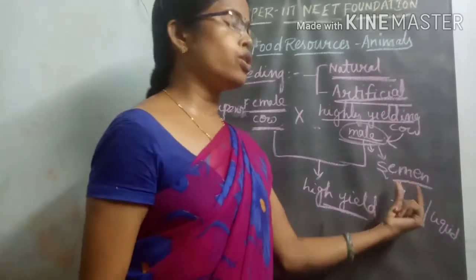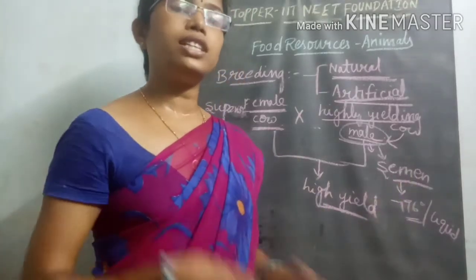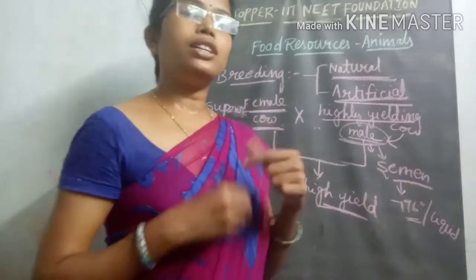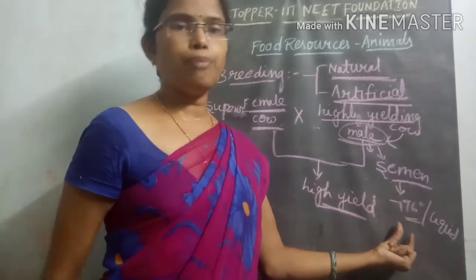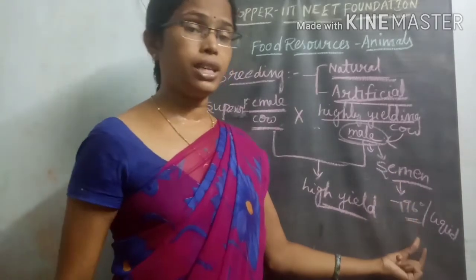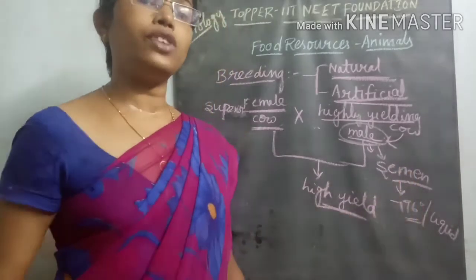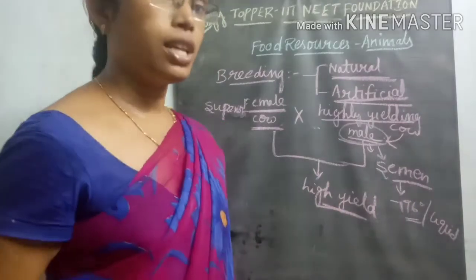So it is stored for 10 years, 5 years, 6 years, 7 years, and even 20 years, because it is kept at a very low temperature.